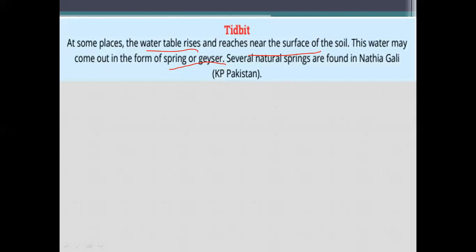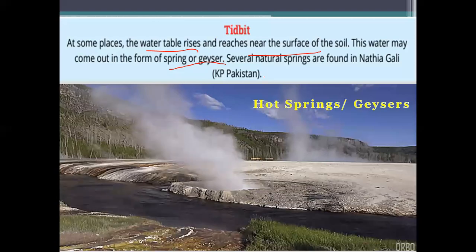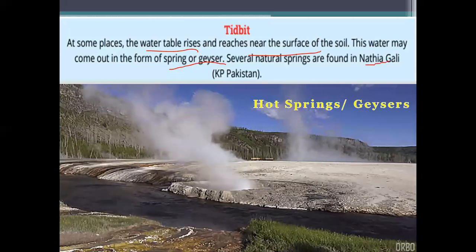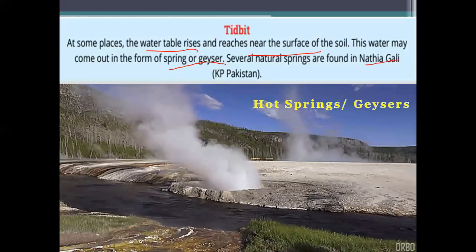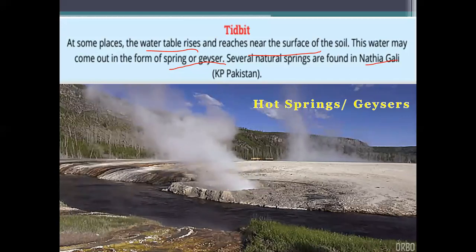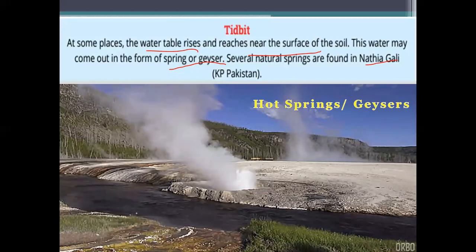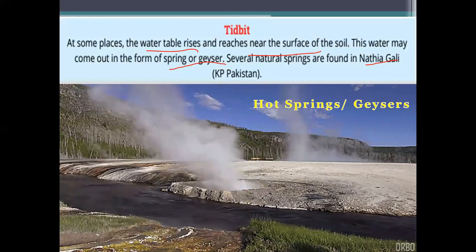So we have lots of hot springs, natural springs, which are found in Thandiani Gully in Kashmir, Pakistan. So if you see this one, the water table is very near to the earth surface.